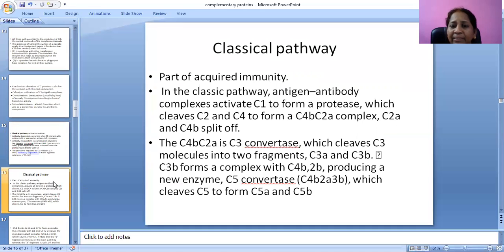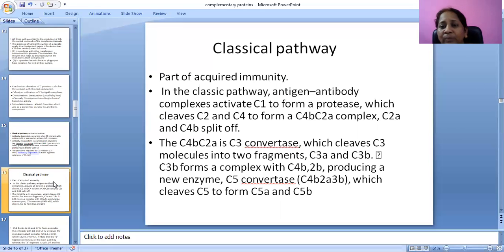In the classic pathway, antigen-antibody complexes activate C1 to form a protease which cleaves C2 and C4. Directly it goes to C1, forms a protease, which then cleaves C2 and C4 to form C4b and C2a. The C4b-C2a complex forms, and C2b and C4a split off.